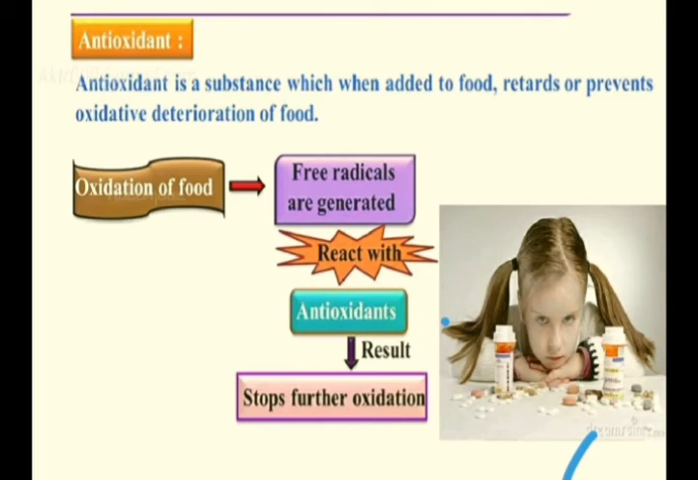So the last topic of today's class is antioxidant. An antioxidant is a substance which, when added to food, retards or prevents oxidative deterioration of food. What happens with the food? Suppose you are purchasing a chips packet without air inside, or you have any oily substance kept in direct contact with air, then what basically happens? Oxidation of food takes place because free radicals are generated. Whenever we have any oily substance in direct contact with air, the oxygen reacts with it.